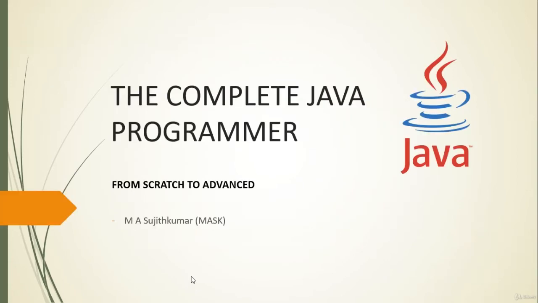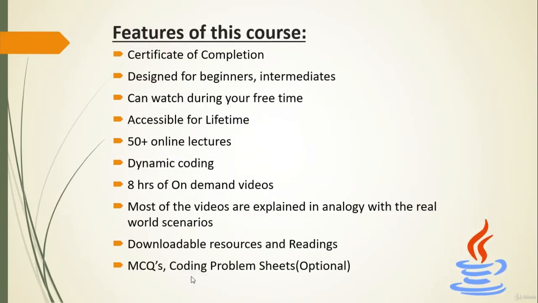For higher concepts, you'll get some problem sheets. Again, that is optional. That will not affect your progress in this course. Certificate of completion is different from those problem sheets and MCQs. That's optional, and that is for your practice. If you want, you can use those to practice the concepts that you have learned in this course.